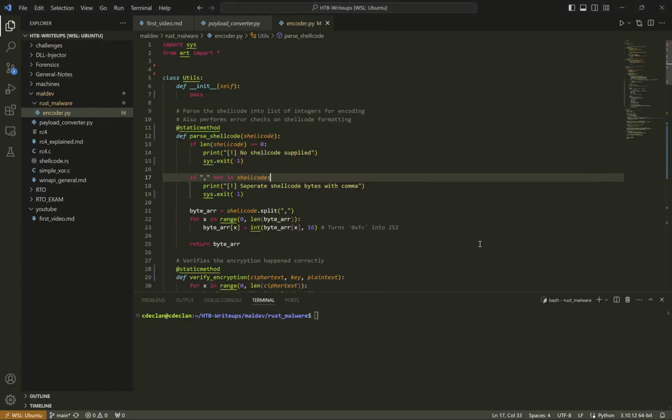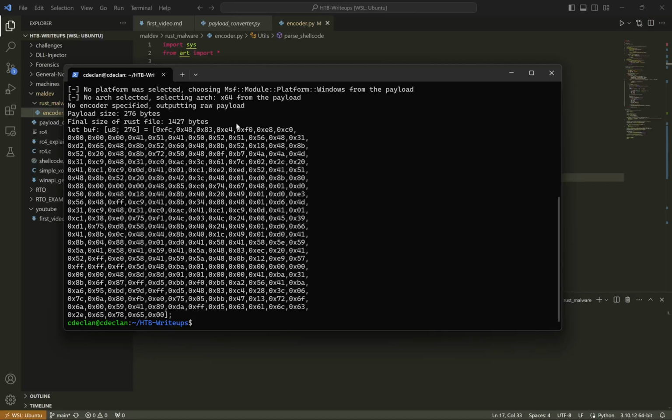Alright everyone, welcome to my second video, and in this video I want to highlight a tool that I made for encrypting shellcode with RC4 or XOR, and then show you guys the impact that the tool has. Now I want to preface this by saying that this tool is very simple. It's nothing complicated, it's nothing mind-blowing, but it's just another piece of automation that I think will ultimately make my life easier. So if you remember from last video, we had generated shellcode for spawning a calculator.